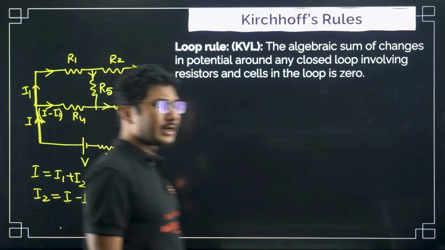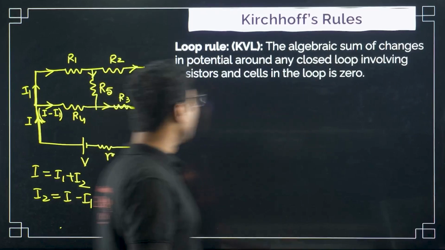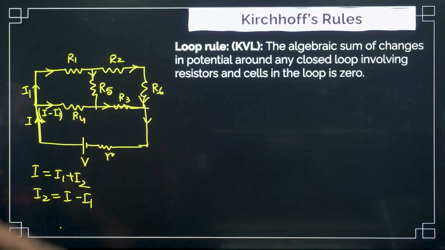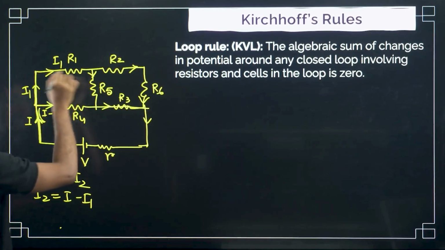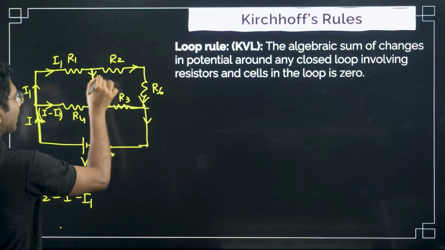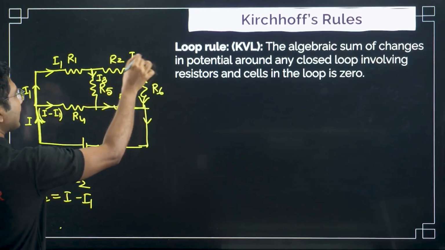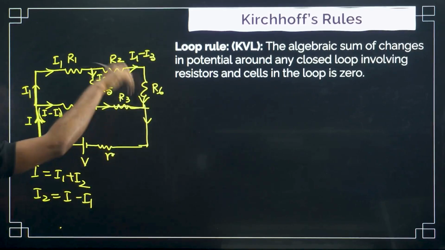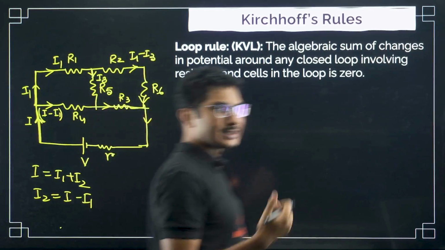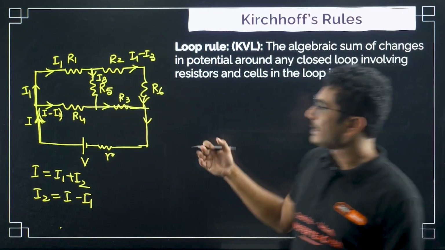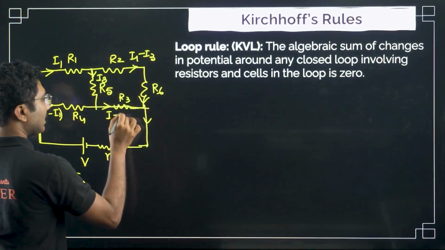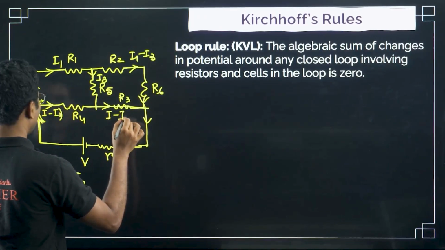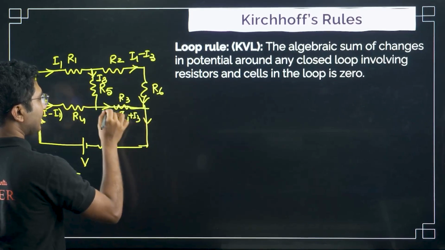Now Kirchhoff's voltage law says that the voltage drop across individual resistances in a loop. What is the meaning of a loop? For that I have to say this is also I1, because only one current is going in and out. Now suppose I3 comes out over here and I1 minus I3 goes in this direction. This is how the first stage of circuit analysis is to divide the circuit into different parts and find the current. So I minus I1 plus I3, this is the current in this resistance.